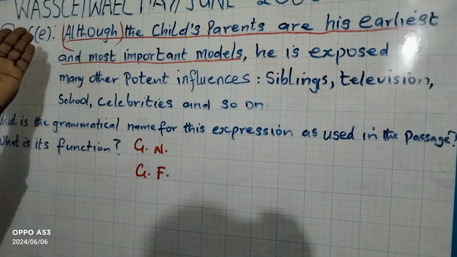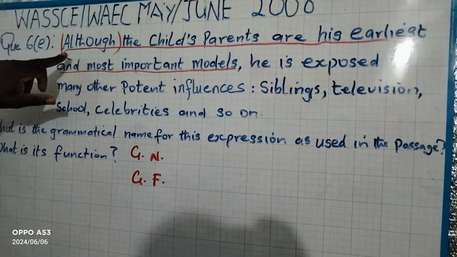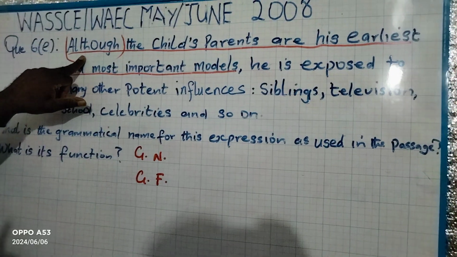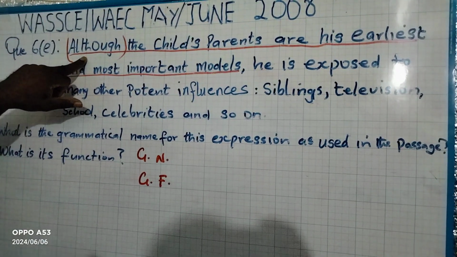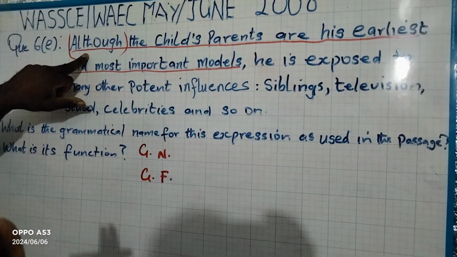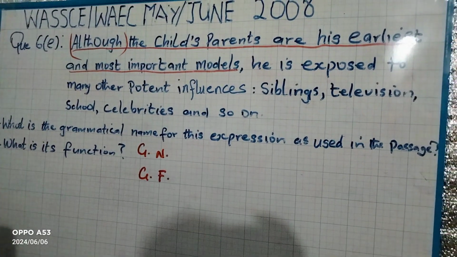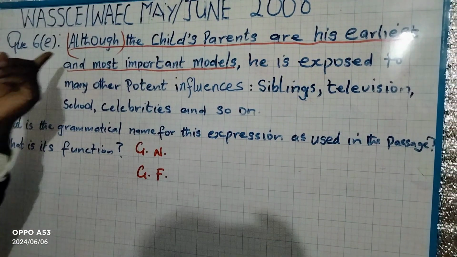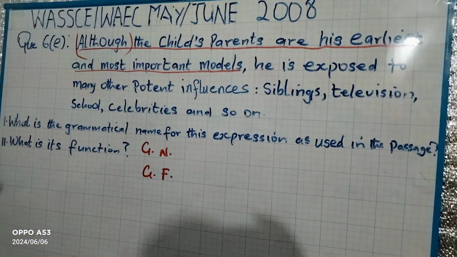From our previous videos, we know that although is a marker for adverbial clause of contrast or concession. But let us not go quickly into that. Just know that it's an adverbial marker, although. So that's the first test. We have tested for the marker, and we have seen although.